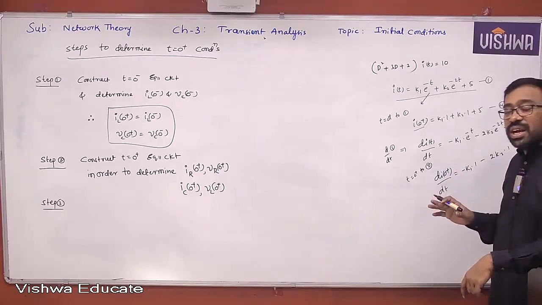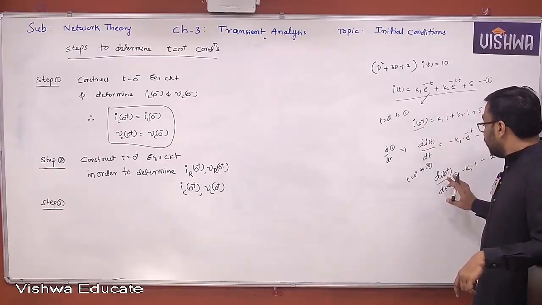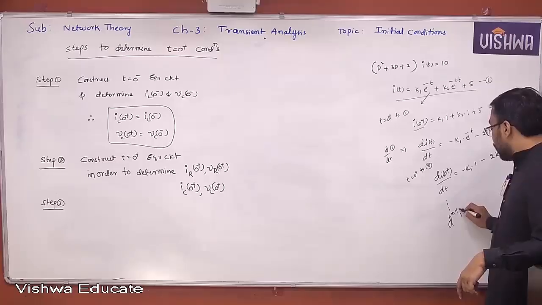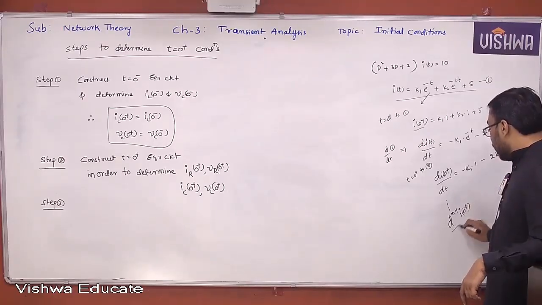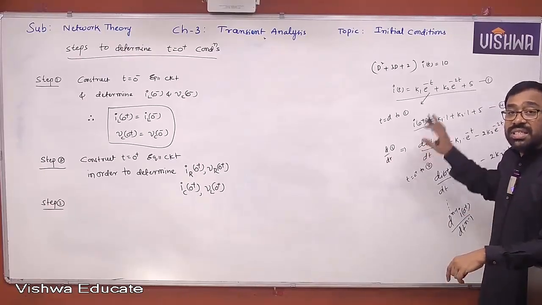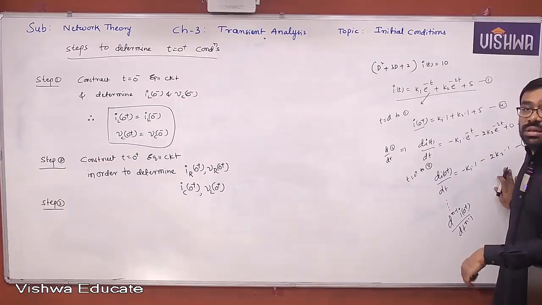Then what are the initial conditions you require? Tell me, all of you. You require I of 0 plus, di of 0 plus by dt, and then d power n minus 1 I of 0 plus by dt power n minus 1. These are the initial conditions required. If you know these initial condition values, then only it is possible to find the arbitrary constants. Yes or no, all of you?